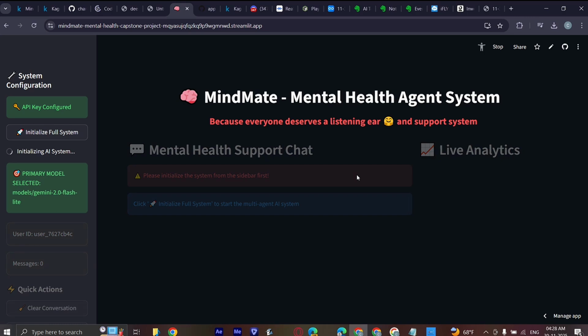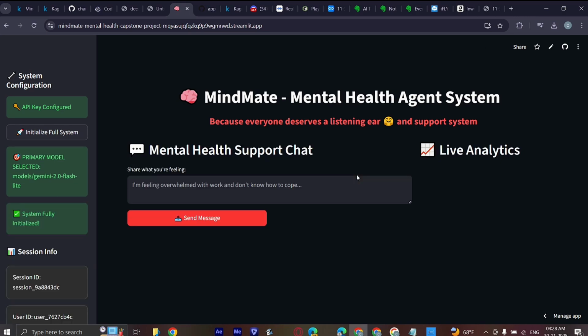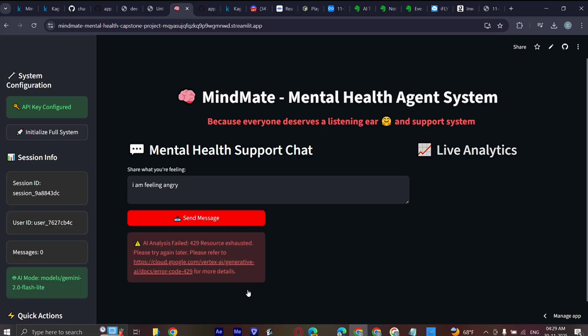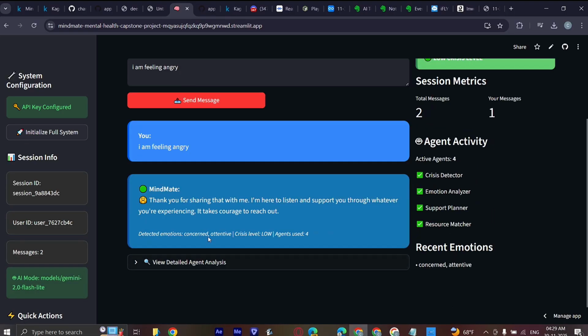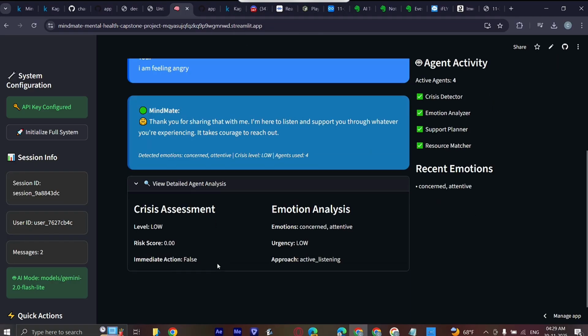And now, suppose I am entering another input. Now, see, it has given us a paragraph. And also, a really important thing we can see is View Detailed Agent Analysis. And here, we can see that the crisis level they have given is low. Our risk, immediate action, emotion, and urgency.